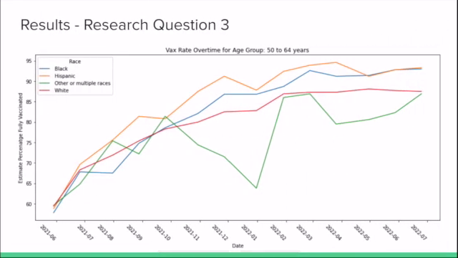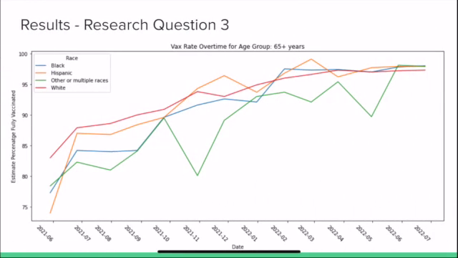The 50 to 64-year age group and 65-plus age group are considered to be pretty similar because of how vaccination was encouraged for older individuals. The white race vaccination increased based on age compared to the other races, whereas the Hispanic race was much more consistent.